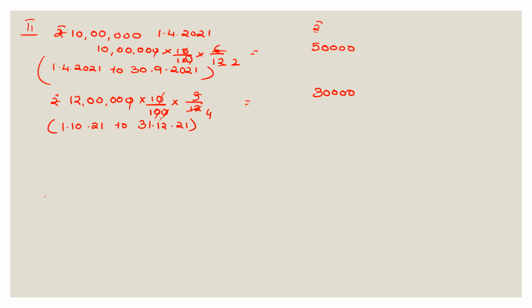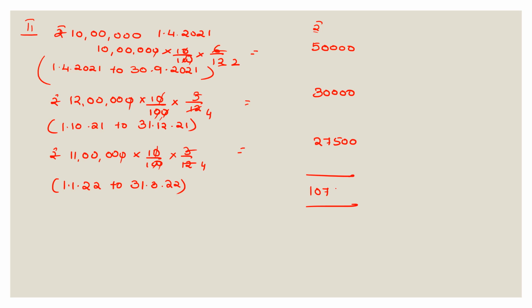Finally, he withdrew on 31st December. So this 12 lakh now has become rupees 11 lakh. So 11 lakh capital was there in the business from 1st January 2022 till the end of the year, that is 31st March 2022. So calculate the number of months: January, February, March. 3 months it was there in the business. So you see like this. So it comes to 1,10,000 by 4. So that comes to 27,500. So total it would be 1,07,500. This is the total interest on capital which Vikram is entitled to.